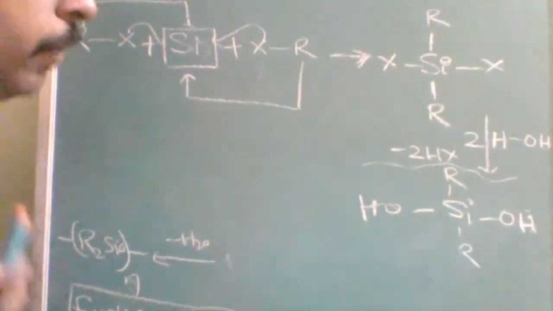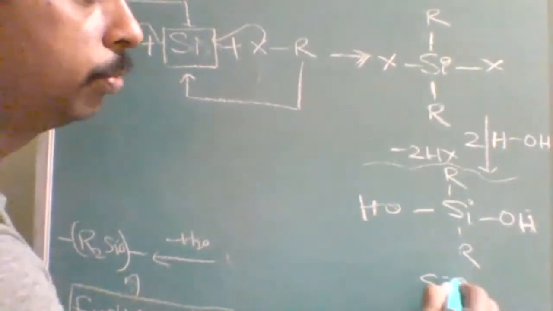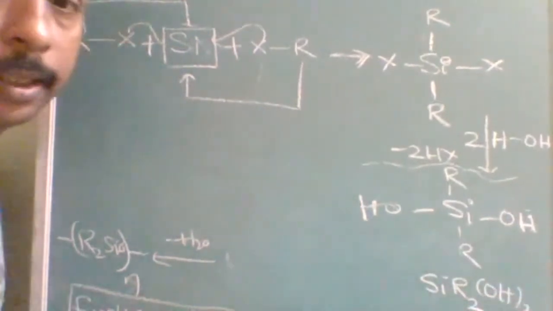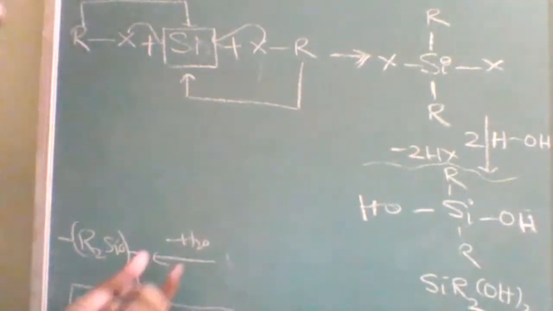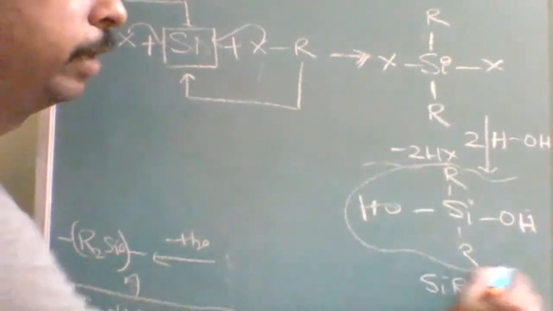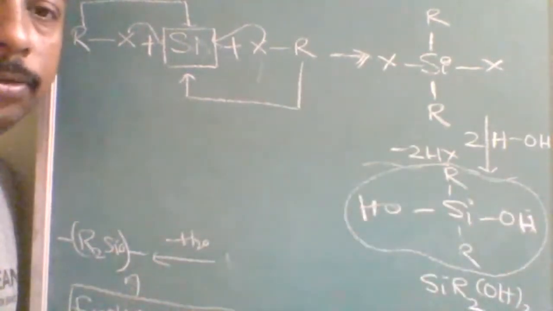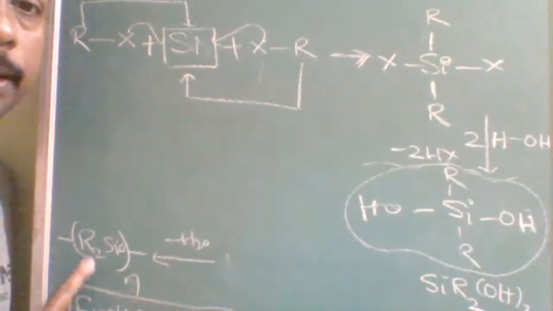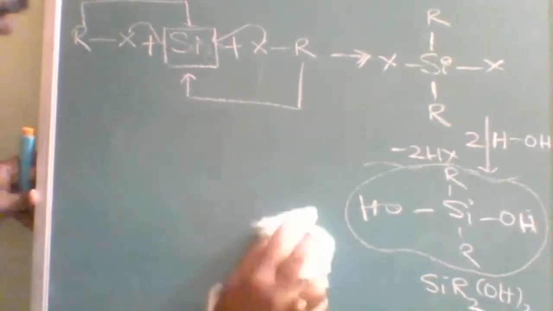So what is this? Now here we can find Si, 2 moles of R and 2 moles of OH minus. Is it understood? So this is the structure. Now this is the monomer required for polymerization. Up to here, if it is clear, then note down. Then I will tell how R2SiO came. Now I am going to tell you how R2SiO came.